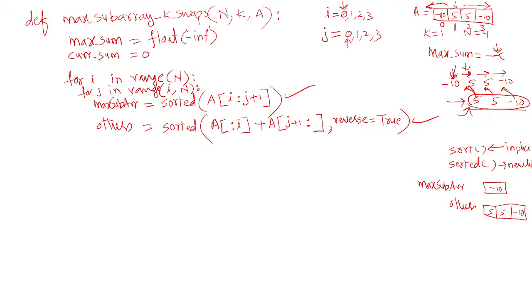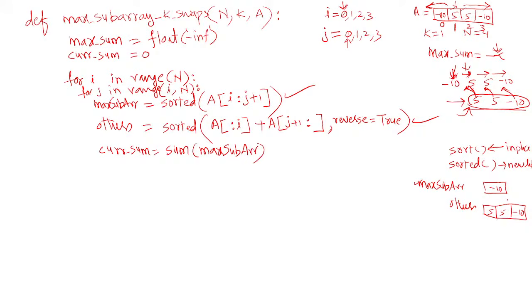Now you need to update the current sum. Once you got this max subarray, current sum is equal to the sum of all the elements in it. Just pass that subarray to the sum function, it adds all of them. No need to write any loop, just say sum of max subarray.